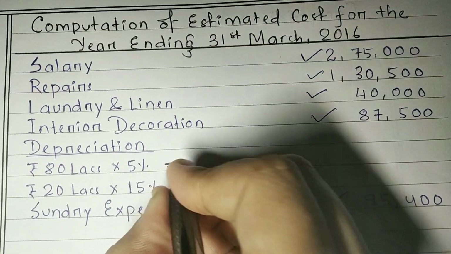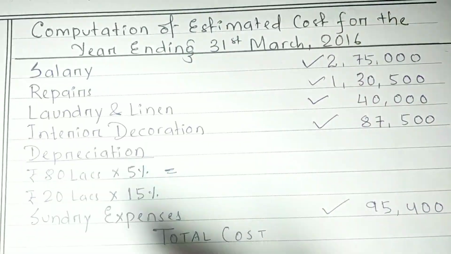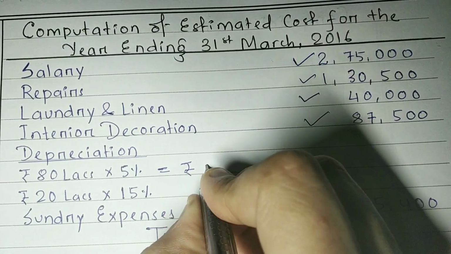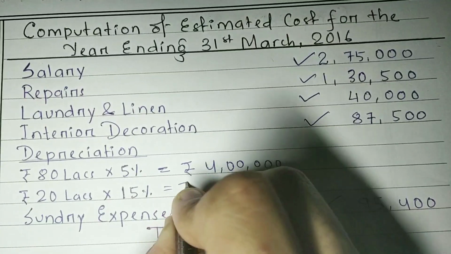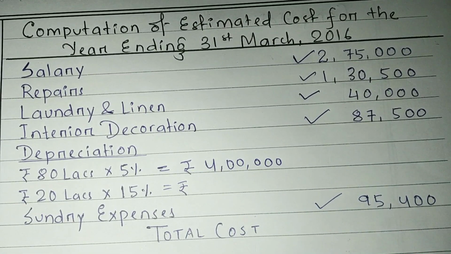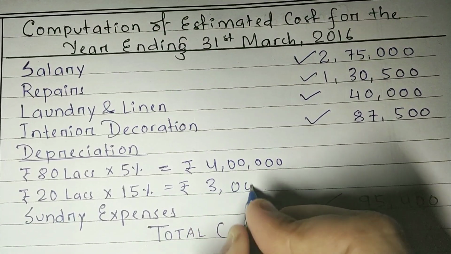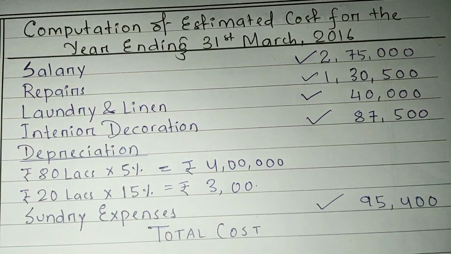So that will be how much? Rupees 4 lakhs. And depreciation on furniture and equipments will be 3 lakhs rupees.